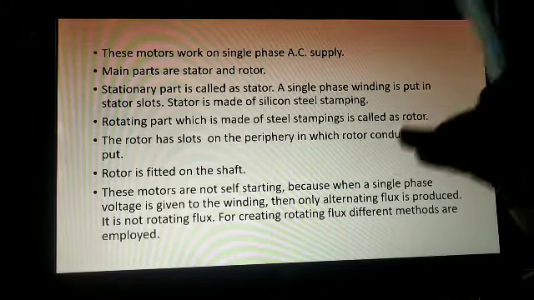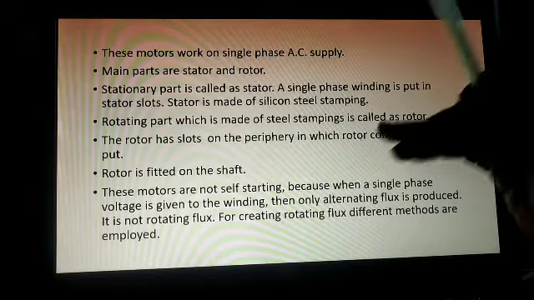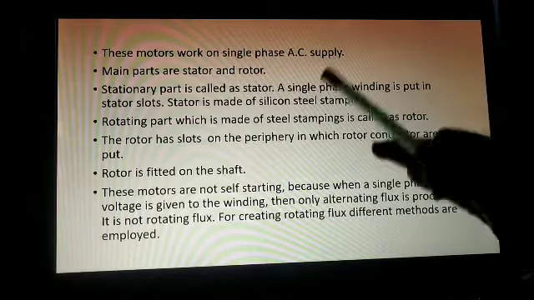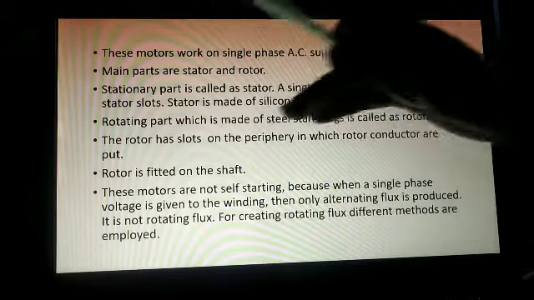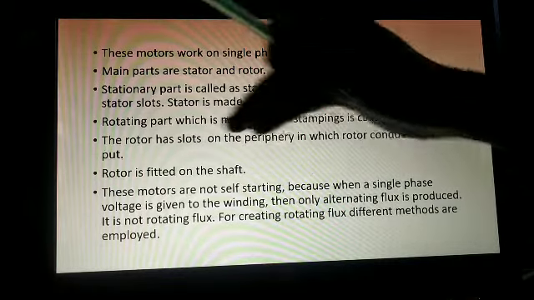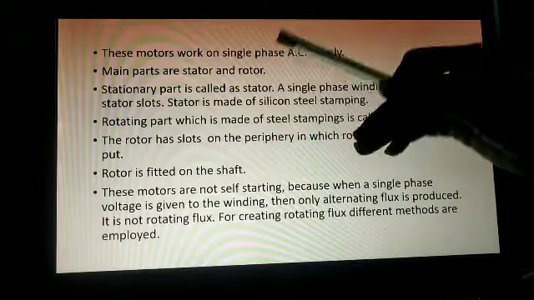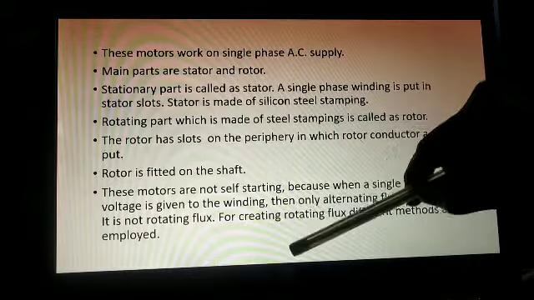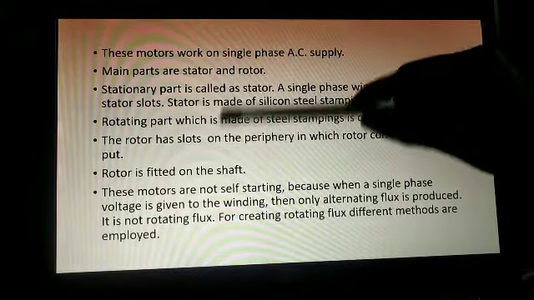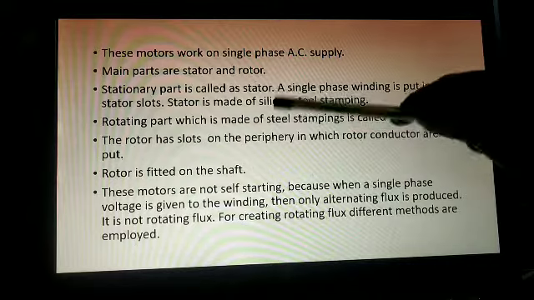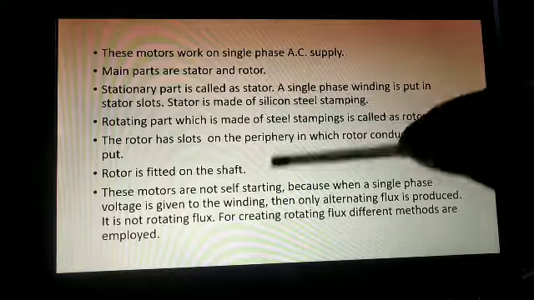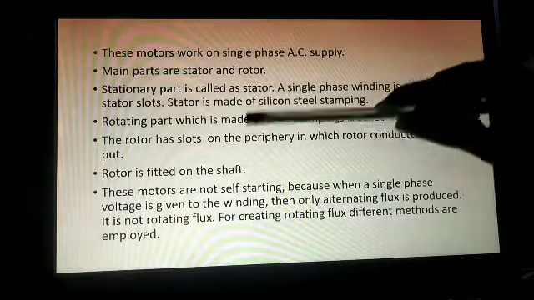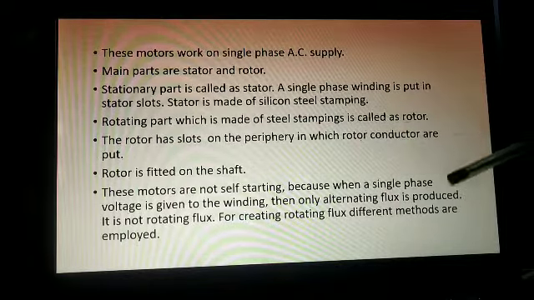The important thing is what? Our single phase motor is not self-starting. Why? Because we get a single phase supply, current flows through our winding and alternating flux is created. But we require a rotating flux, and that is not happening in our motor, right? To get that rotating flux, we use the different methods.